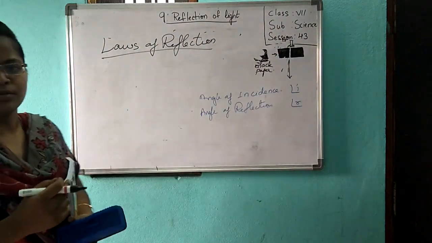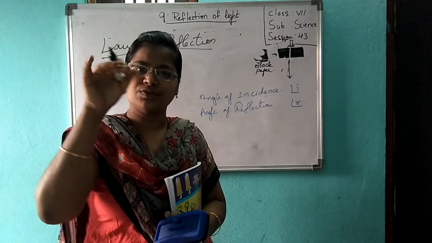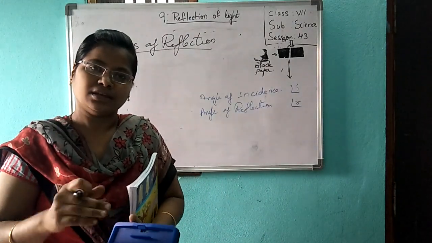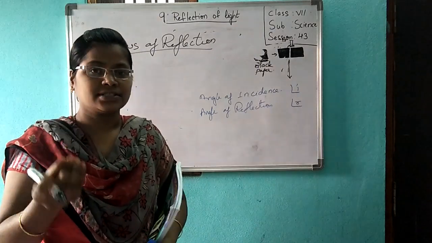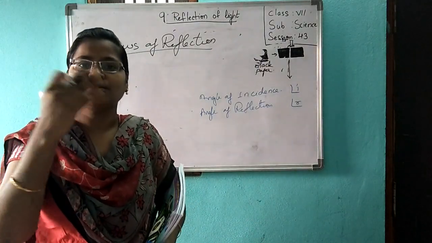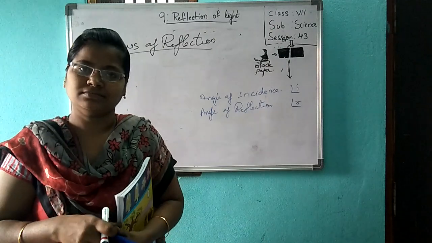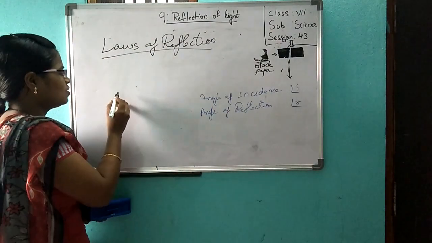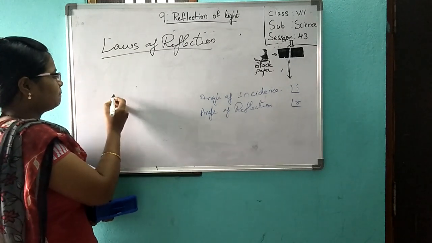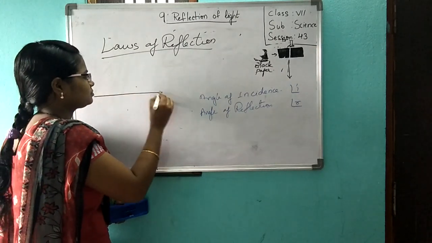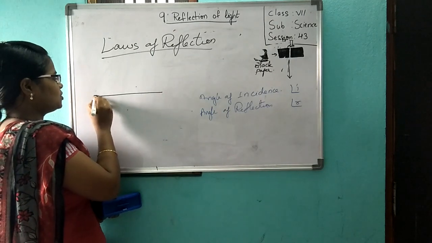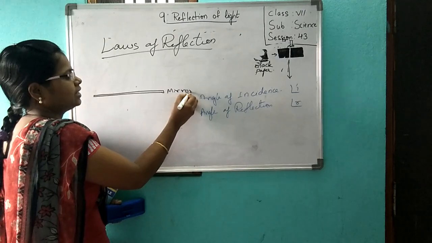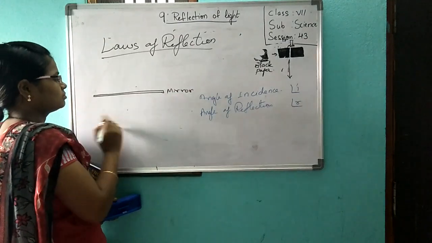Now, you see your mirror daily. In the mirror, your image falls on the mirror and gets reflected to your eye, so that you can see your face in the mirror. Did you understand? Okay, now take a mirror and place it here. This is your mirror.